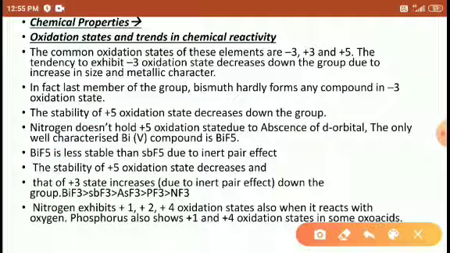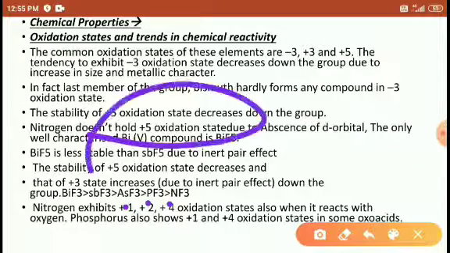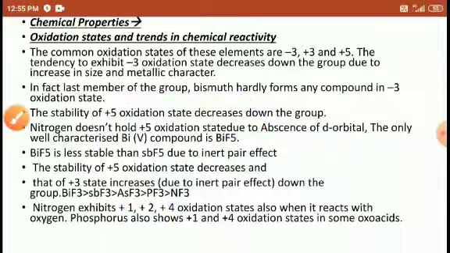Nitrogen exhibits +1 to +4 oxidation states, but never exhibits the +5 oxidation state. Nitrogen does not show the +5 oxidation state due to the absence of d orbitals.